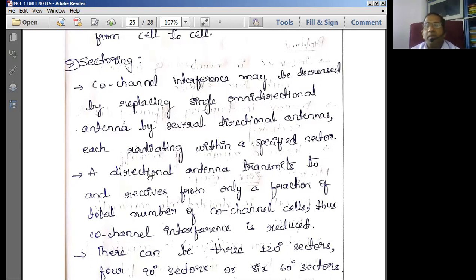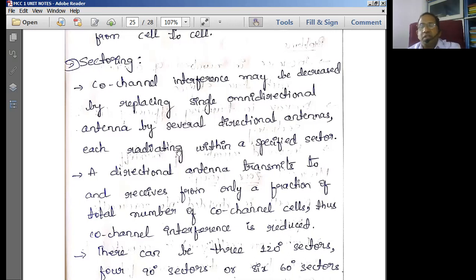So what is the problem here? At some locations, the signal is not going to reach. In those places, we employ the sectoring concept, where co-channel interference is also going to be a problem when we use simple, basic base station units. So this co-channel interference may be decreased by replacing a single omnidirectional antenna by several directional antennas. In the case of cell splitting, you have a base station, and we subdivide the base station into many sub-base stations.